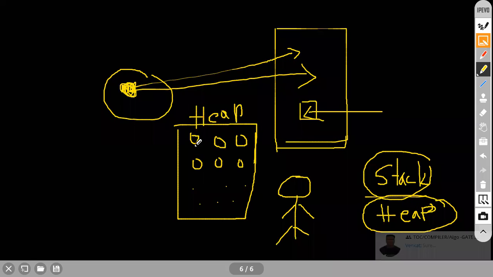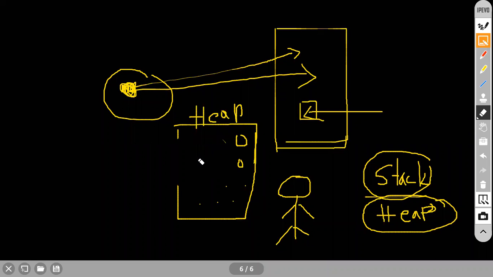Whatever objects you have created, if you are not using those objects, the garbage collector will collect them. Think like that: if you are not using this object, it will collect that object. It will collect all these objects. Now the memory is clear, right? This is what we call the garbage collector.